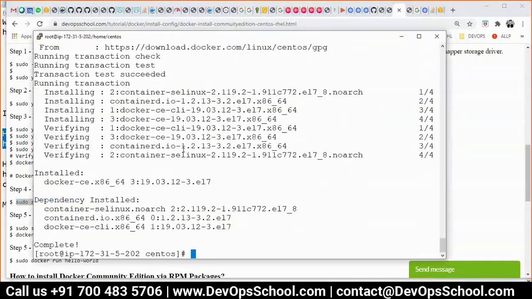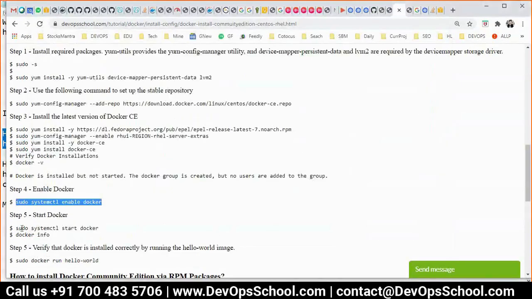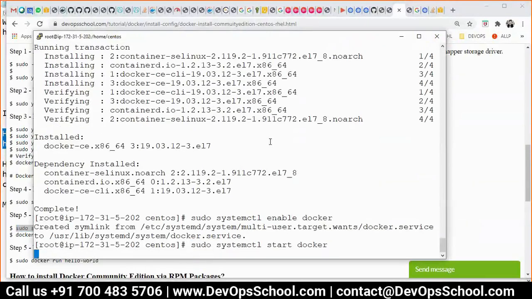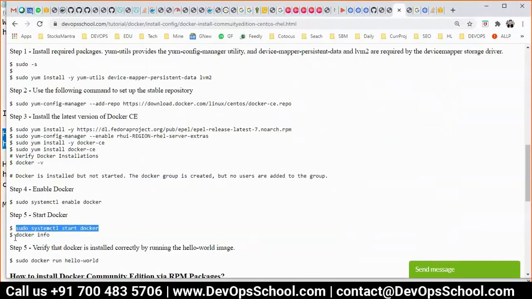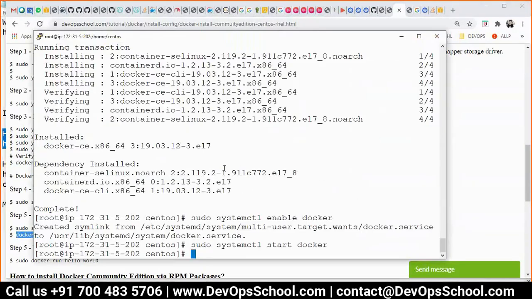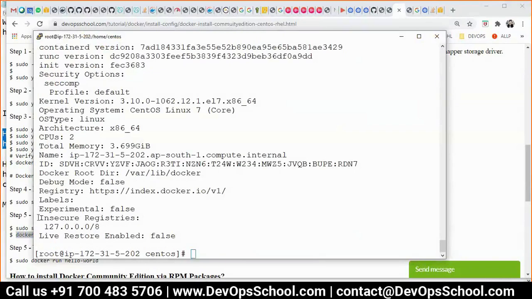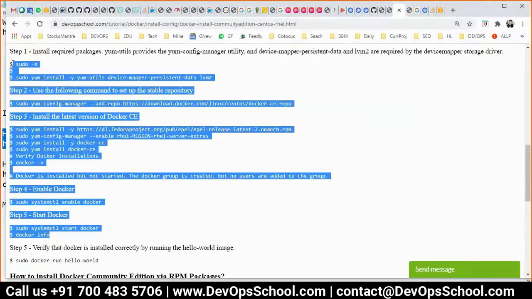Enable and start the Docker. Don't create any container. Docker info. Done. So till docker info you will run. Okay, and after that the installation is completed.